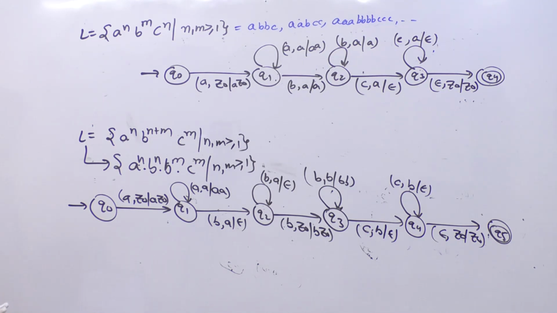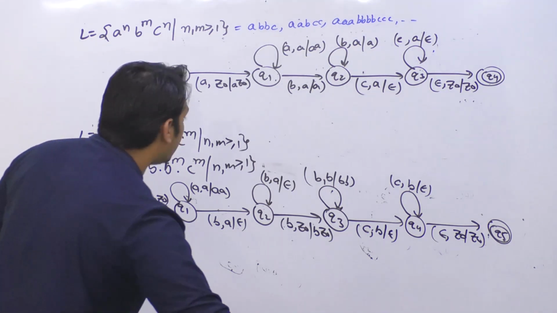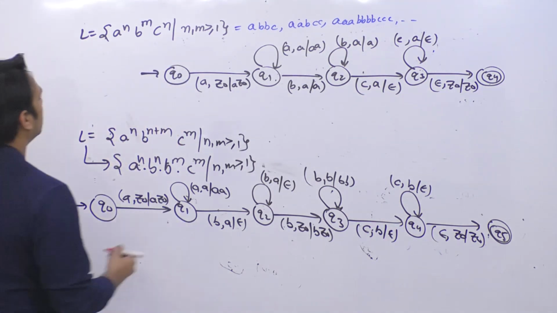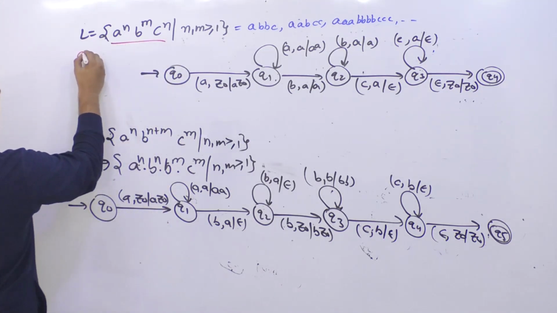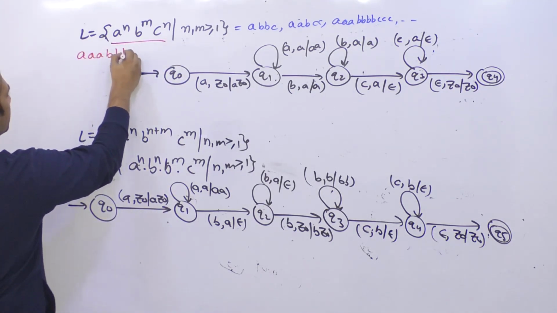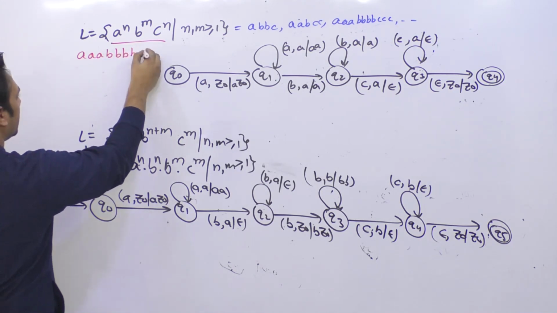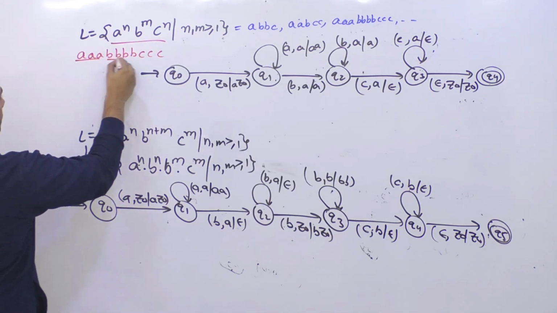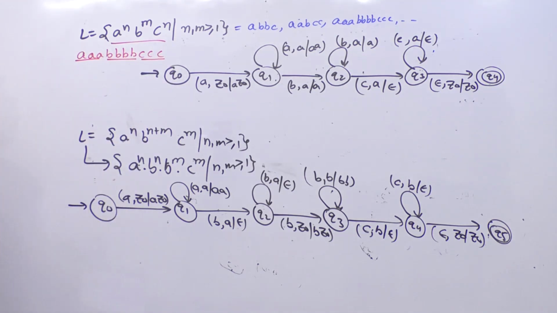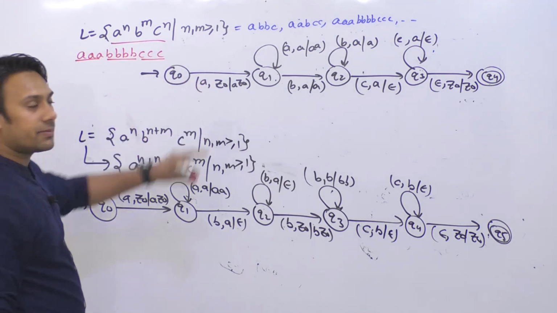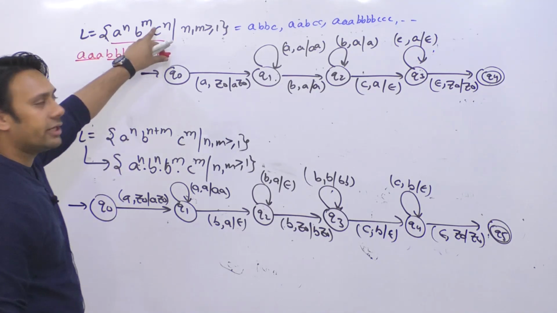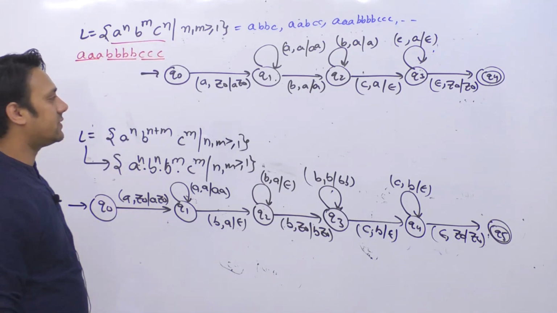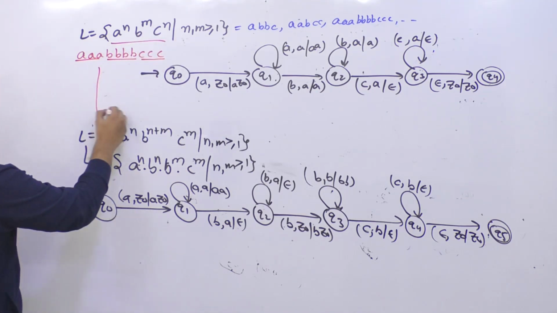So let me explain the first one. Let us assume that we have the following string in the format triple A, four times B, and triple C. So this is 3A, 4B and 3C. We want to see whether the string is accepted here or not. By the way, you can look it up and say yes, the string exists. But again, how will this string be accepted here?